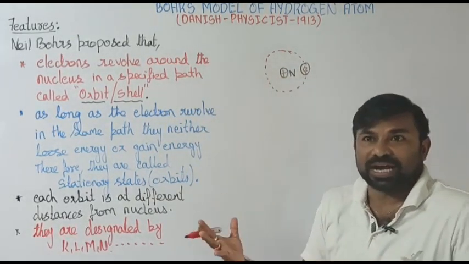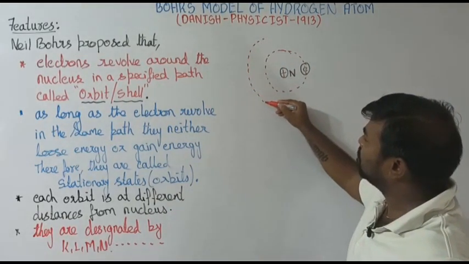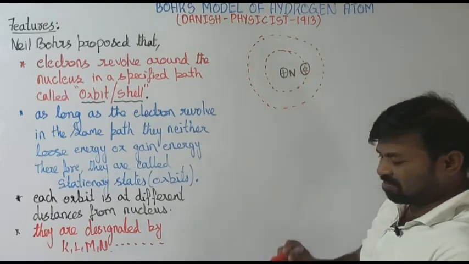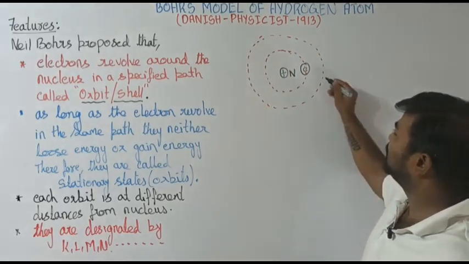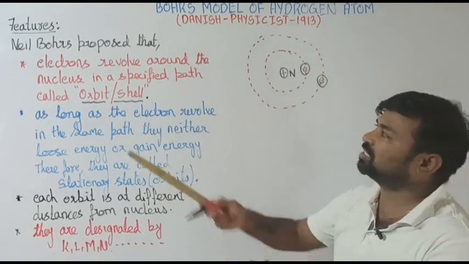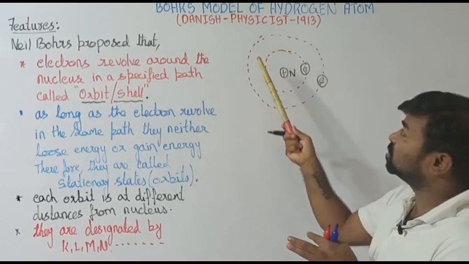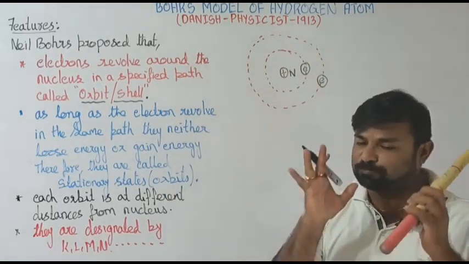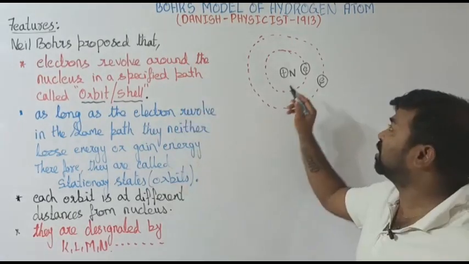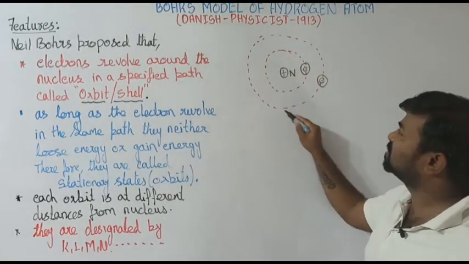Of course, there are certain conditions. Later on, we will discuss that. If you take one more orbit, a few electrons are there, fixed to that orbit itself. A few electrons are revolving in that orbit only. That is what he said. Electrons revolve around the nucleus, yes, this is the nucleus, with positive charge, in a specified path. What is the meaning of specified? A fixed path. For this electron, this is the fixed path where it is moving. For this electron, this is the fixed path it is moving.